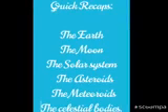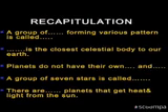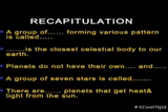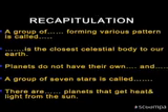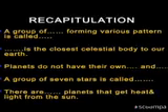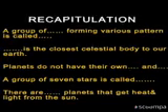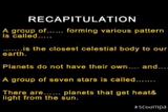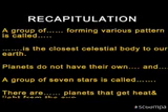Now we are going to do the recapitulation. A group of dash forming various patterns is called dash. Second one, dash is the closest celestial body to our Earth. Third one, planets do not have their own dash and dash. A group of 7 stars is called dash. There are dash planets that get heat and light from the sun.